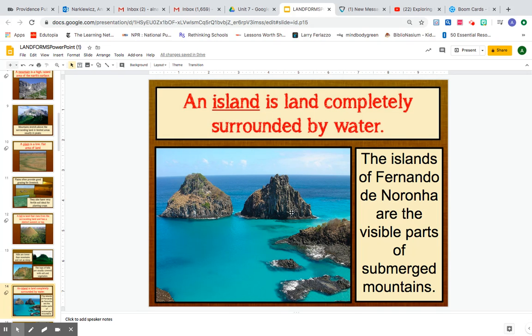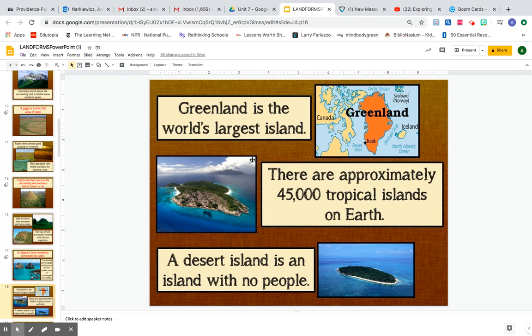An island is something that is completely surrounded by water, and you've had island as a vocab word before. It's when a piece of land is completely surrounded by water. It means it's all around it. Greenland is actually the world's largest island, and it's right off the coast of Canada. There are approximately 45,000 tropical islands on Earth. Some of you are from islands in the Caribbean.